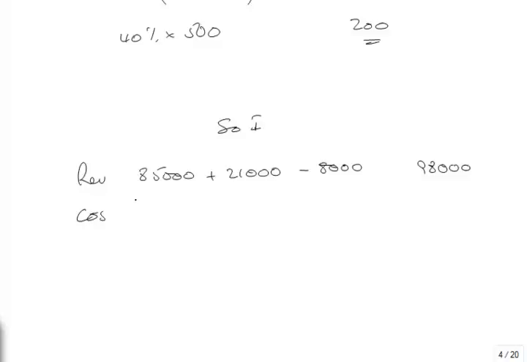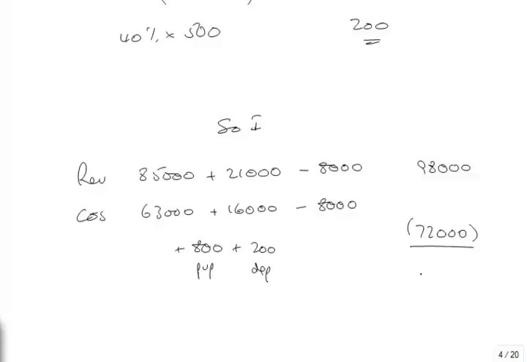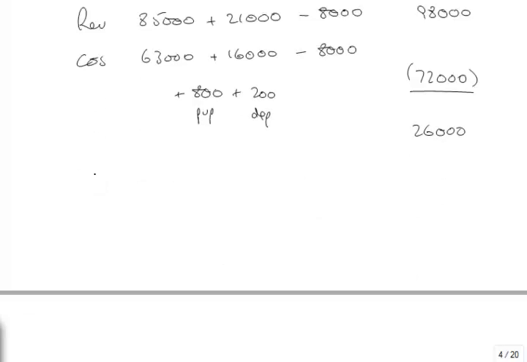Cost of sales is 63 plus a half of 32, which is 16, minus the 8,000 cancelled, but then we've got plus the 800 PUP plus the 200 additional depreciation. So that's 79, 71, 72,000, I think. Again, I've no doubt you'll check. I hope you'll check, because I do make mistakes, unfortunately.